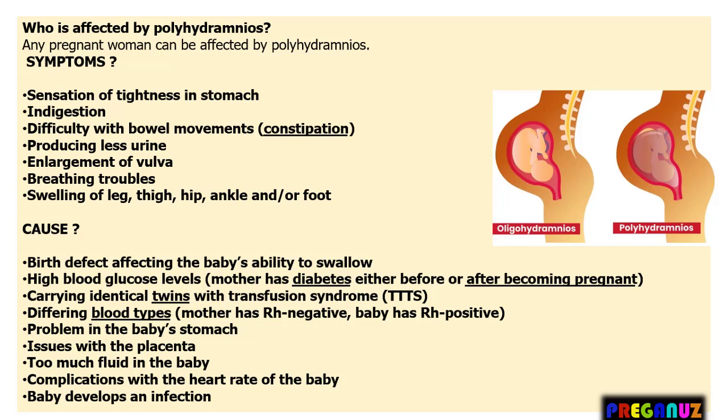So basically, what are the causes? On the right hand side, we can compare both the pictures, disorders as per the level of amniotic fluid. Let's focus on what the causes are. Birth defect affecting the baby's ability to swallow, high blood sugar level, carrying identical twins with transfusion syndrome, differing blood types, problem in the baby's stomach, issues with the placenta, too much fluid in the baby, complications with the heart, or the baby develops an infection.